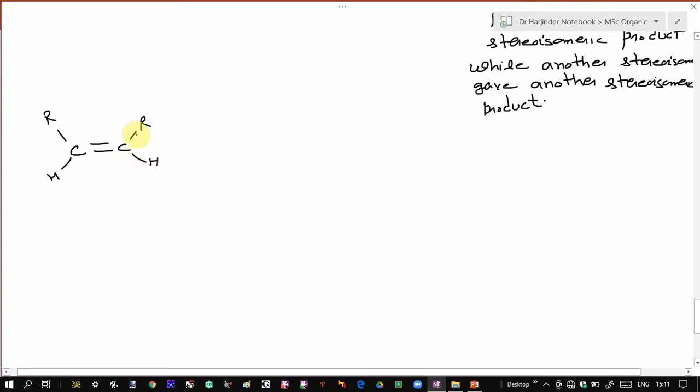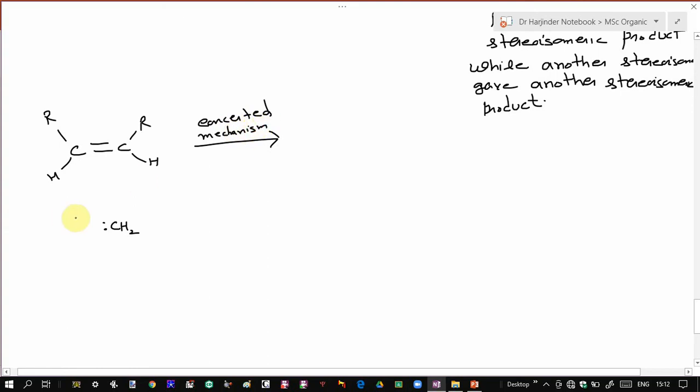So R may be any group and it's a cis alkene. Suppose this is your carbene, and this is a singlet carbene in which both electrons are present in the same orbital. Now here, since both electrons are present in the same orbital, this reaction takes place via a concerted mechanism. Concerted mechanism means the breaking and formation of all bonds take place in the same step.